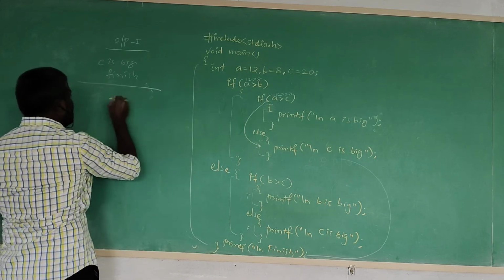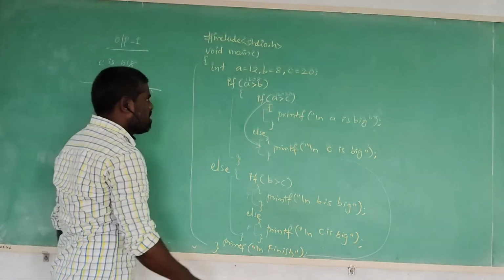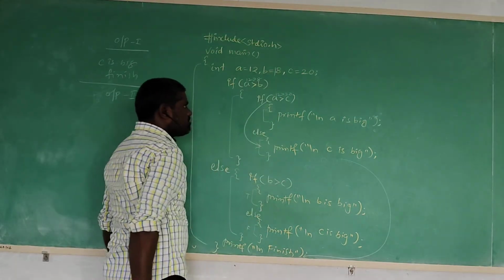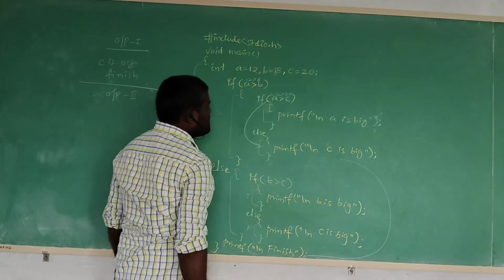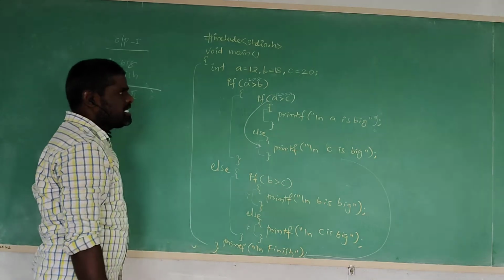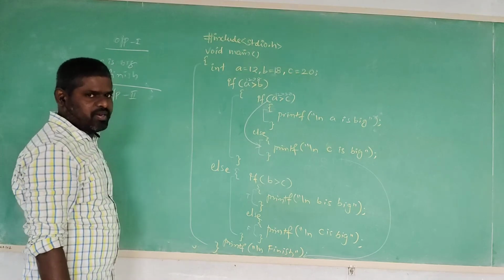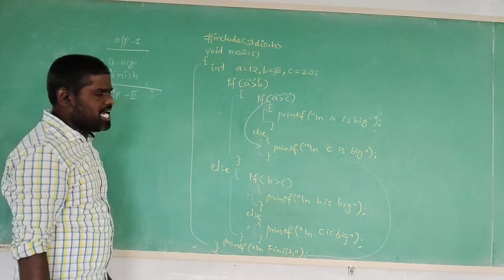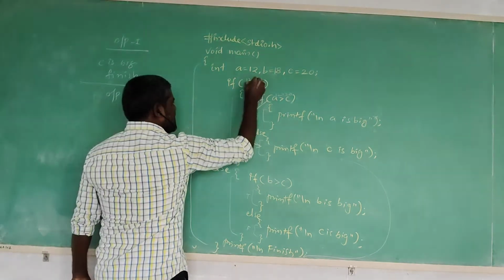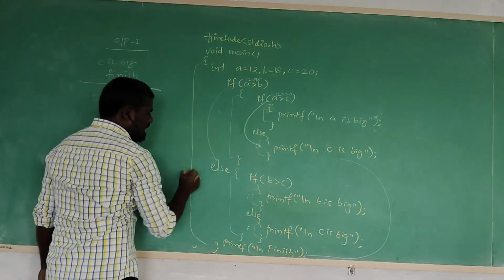Now second time I am executing my program, changing the value. A is equals to 12, B is equals to 18, C is equals to 20. One value changing, that is B: previous value is 8, now present value is 18. Now 12 greater than 18, condition not satisfied. Then it is going to execute else block.